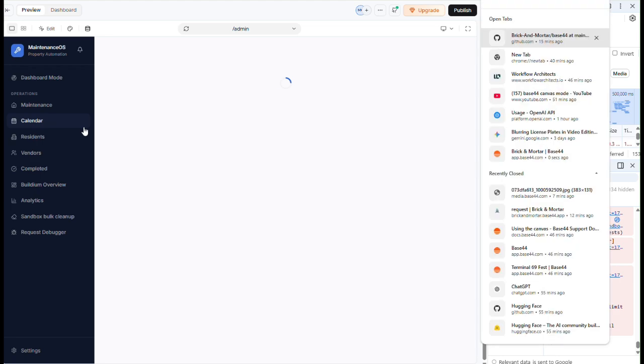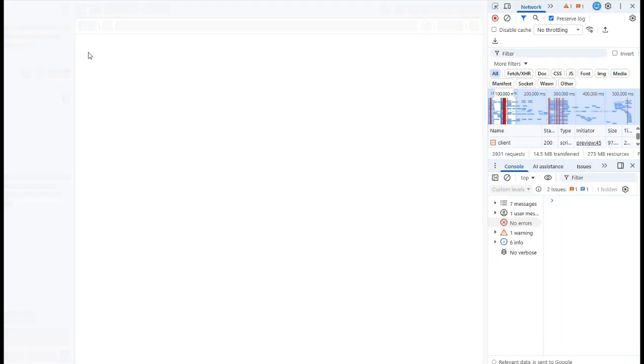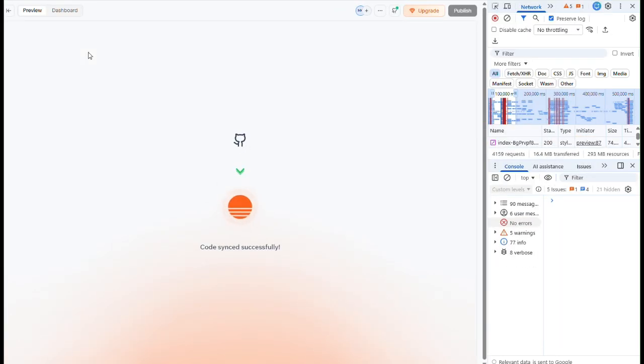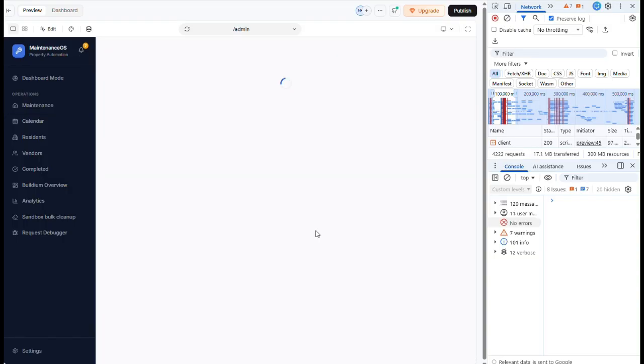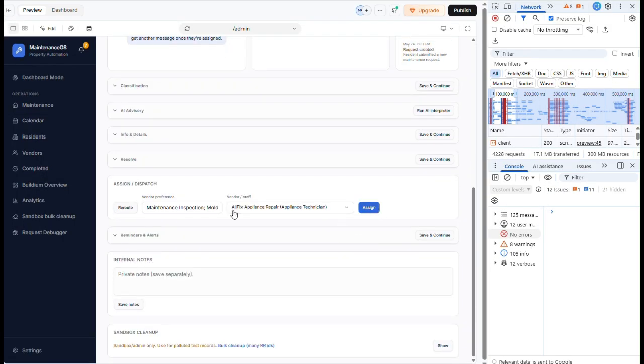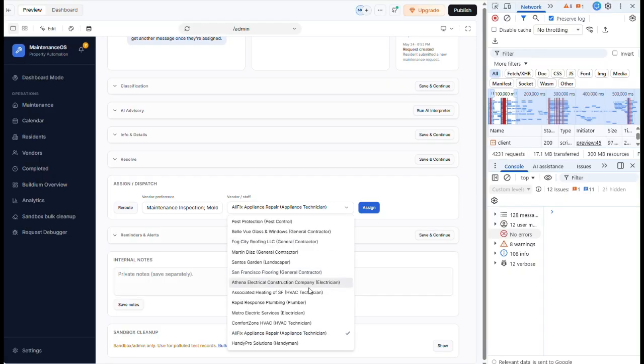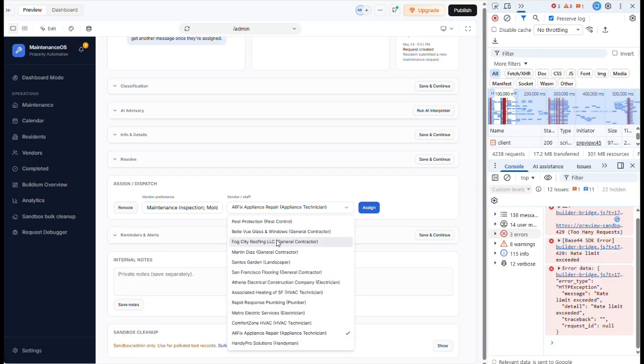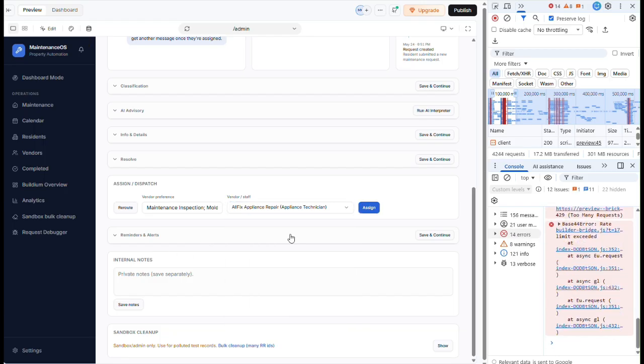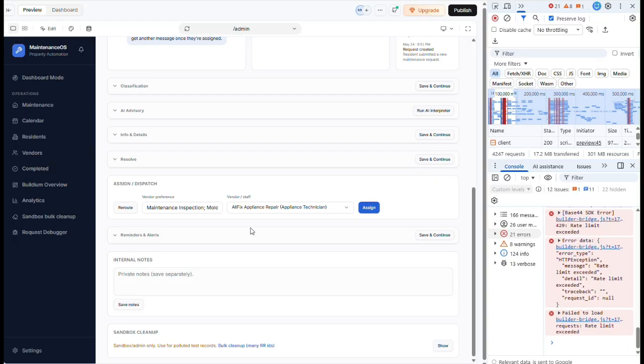We'll do a hard reset actually. Yeah, I know. Let's see. So this is going to assign to all fixed repair appliance technician, which doesn't make any sense. Is there anything that has to do with mold? I don't think I have something here yet. Let's just see if the other thing works. It has to be the limit, just for the hell of it.